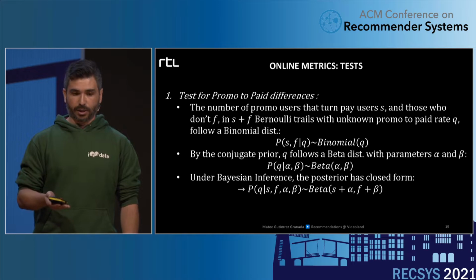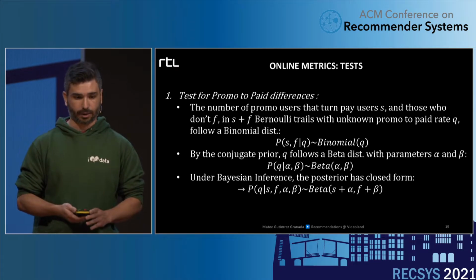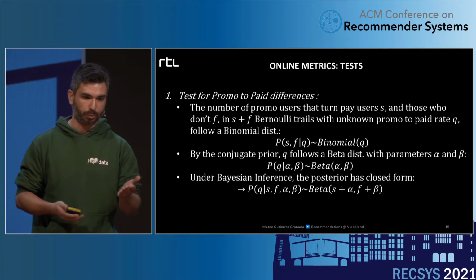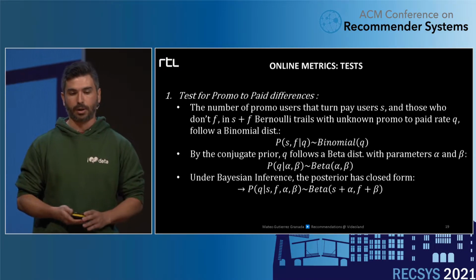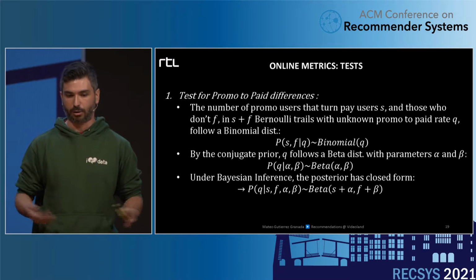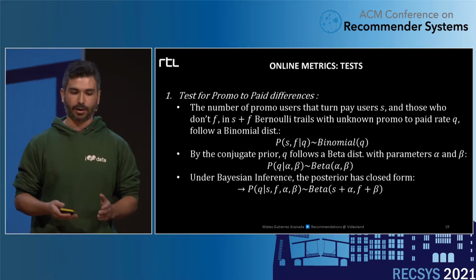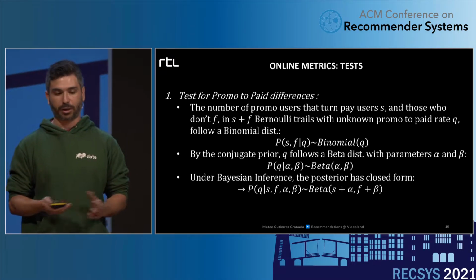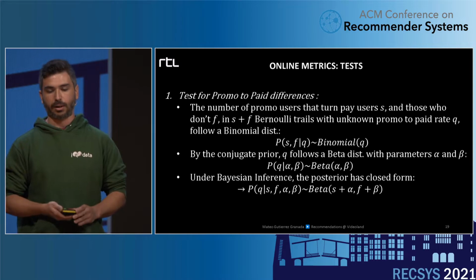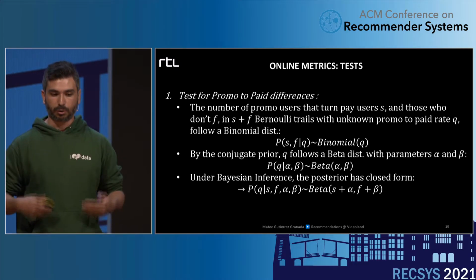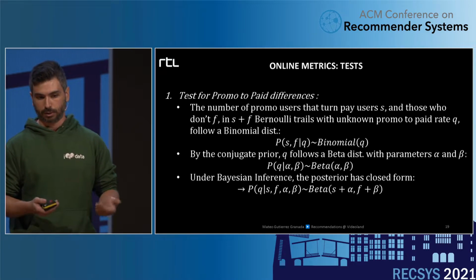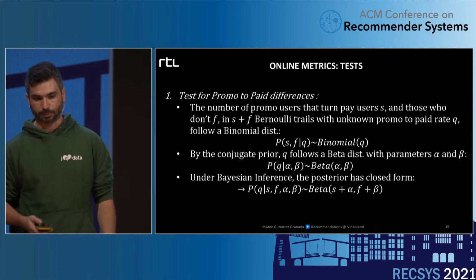When we have events like counting the successes on Bernoulli trials, like it would be for the promo to paid or churn, we can observe that this follows a sort of binomial distribution. And from the Bayesian inference approach, we can introduce a prior on the rate to actually get a posterior probability given the observation of the data. So this holds for the promo to paid and for churn.